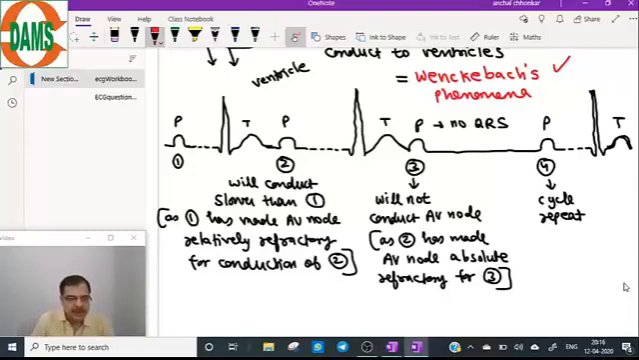Now, question number one, true or false: each P wave is not followed by QRS in Mobitz 1 block. It is true. Each P is not followed by QRS; the third P wave is not followed by QRS. Very fine. Good.